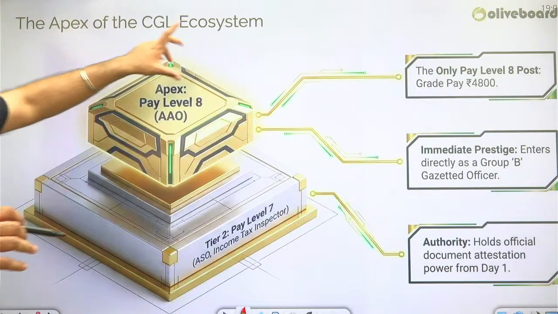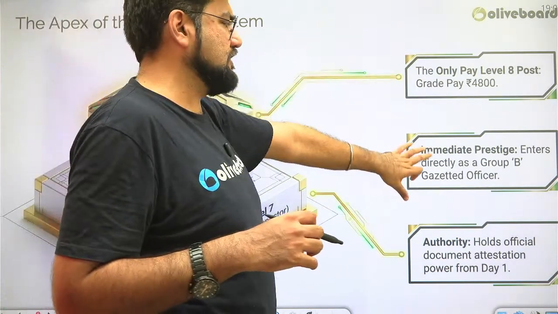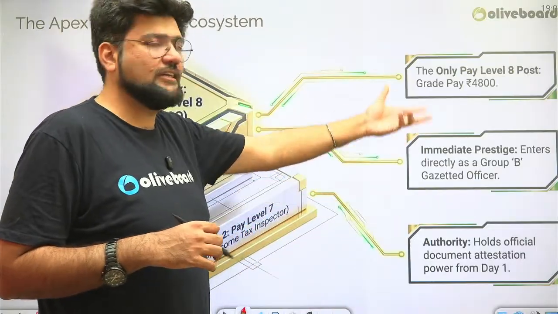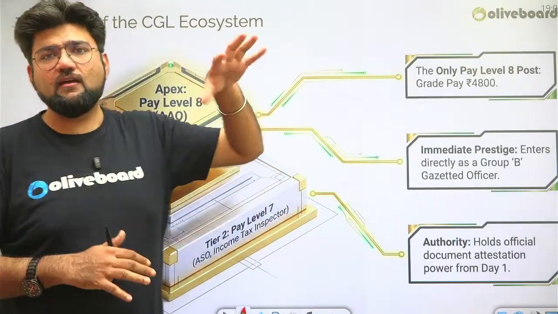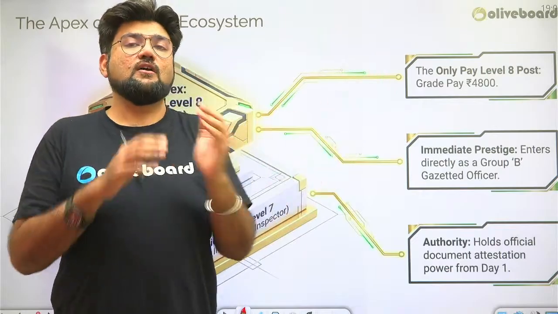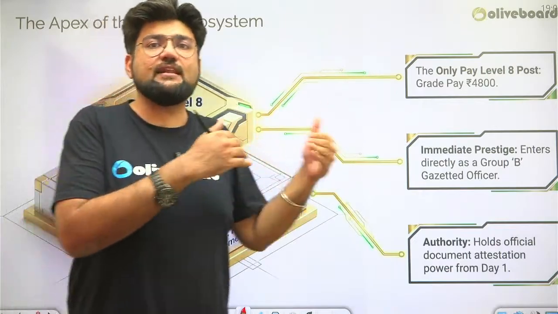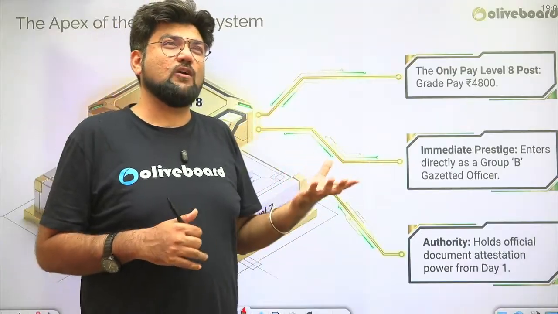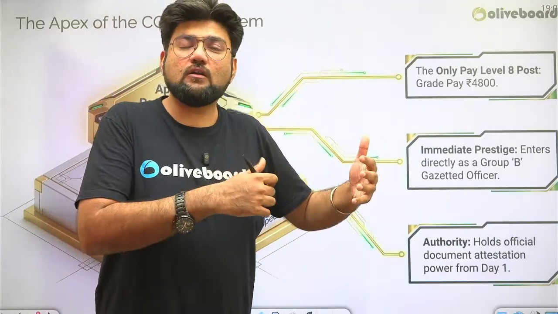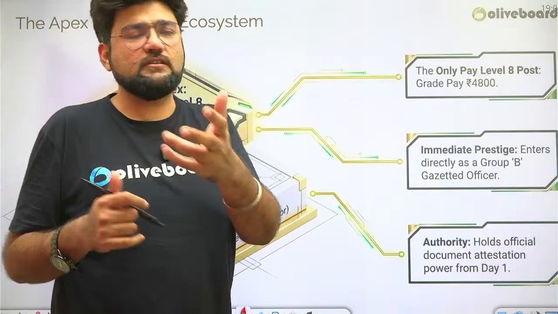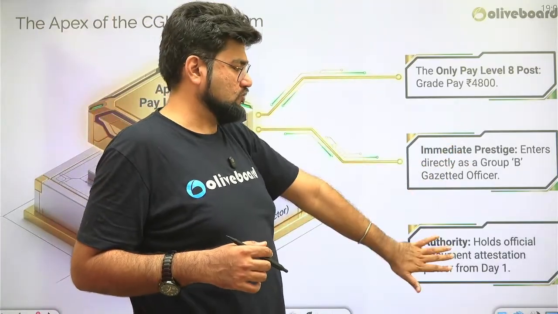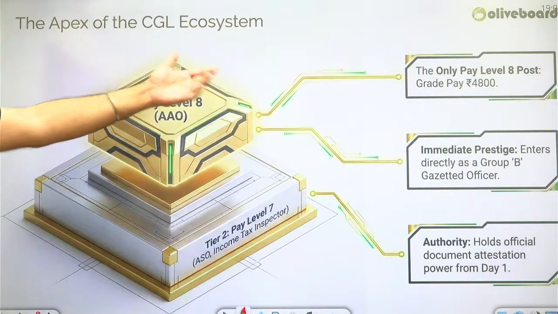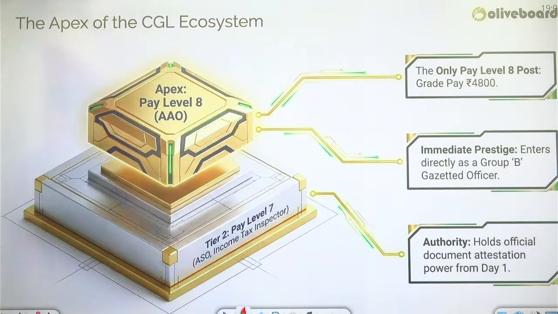So this is what I've already discussed with you: pay level 8, and immediate prestige because you enter directly as a Group B gazetted officer. Gazetted officer means that the Gazette of India will be holding you as an officer. Those who are non-gazetted, their details and names are not mentioned there, so they don't have the authority to validate or attest documents. This is one of the powers of a gazetted officer. The document attestation power is there from day one, and there are various other perks associated with it.